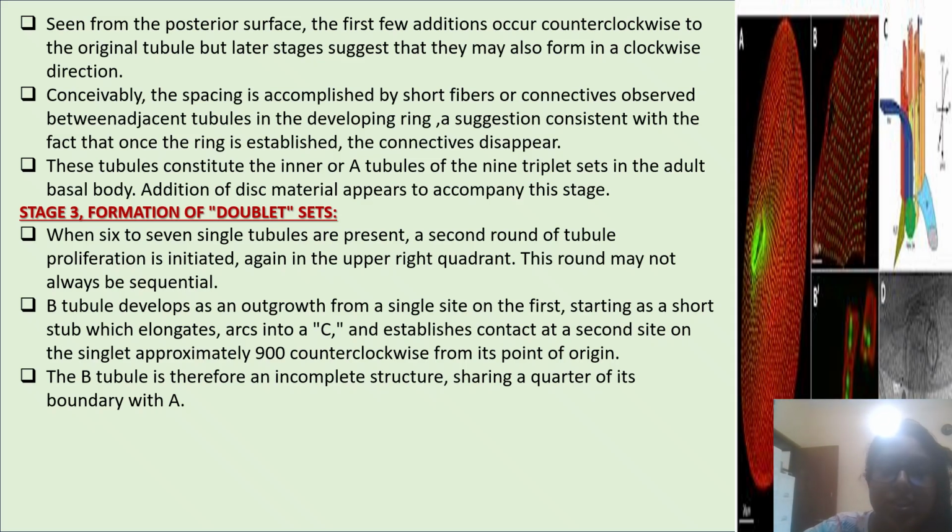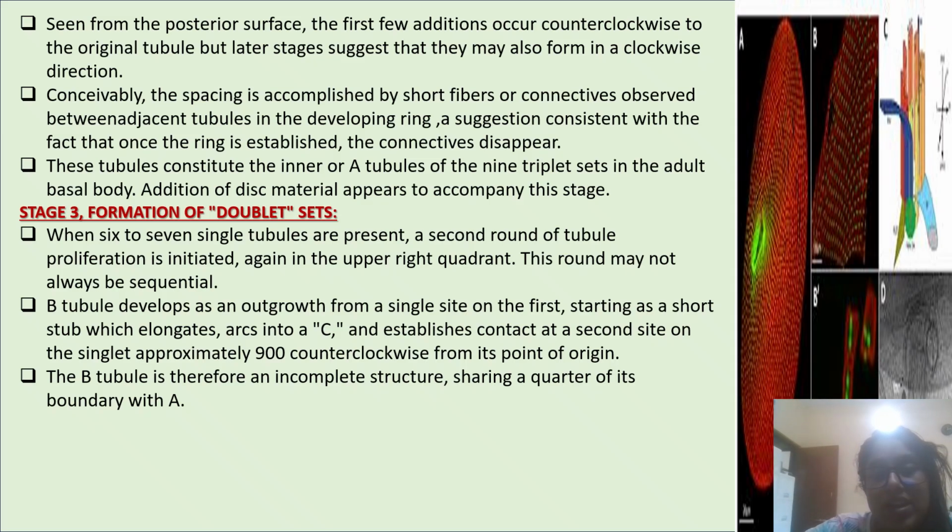Conceivably, the spacing is accomplished by short fibers or connectives observed between adjacent tubules in the developing ring, a suggestion consistent with the fact that once the ring is established, the connectives disappear. These tubules constitute the inner, or A, tubules of the 9 triplets in the adult basal body. Addition of disc material appears to accompany this stage. Next, stage 3, formation of double sets.